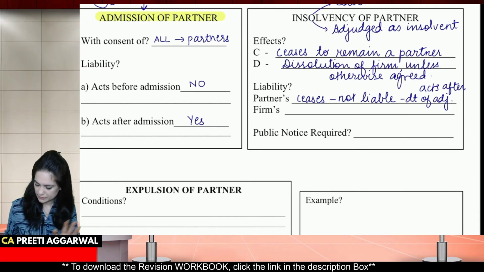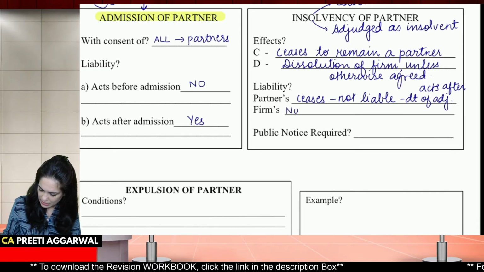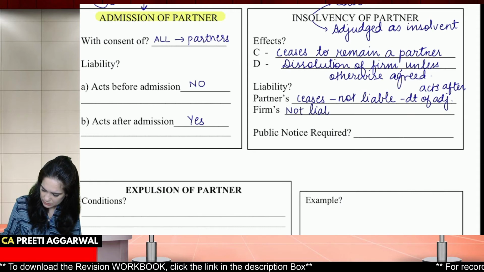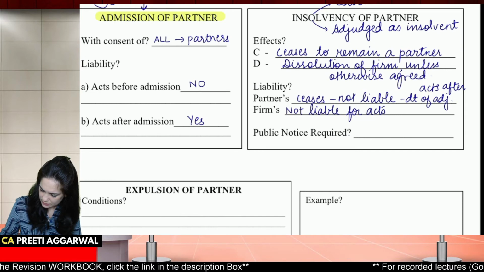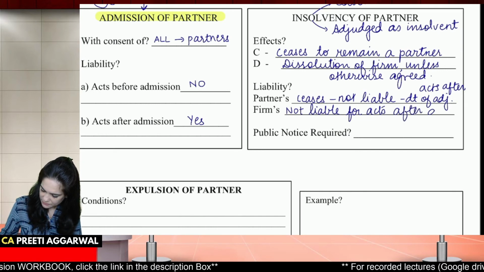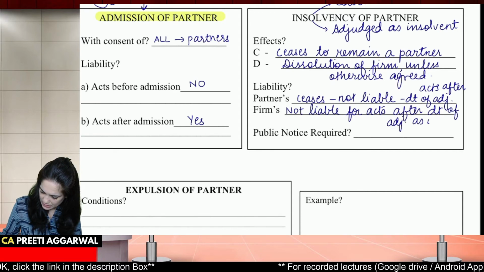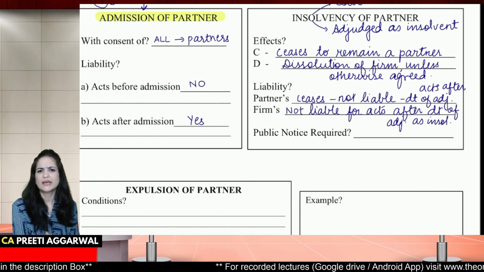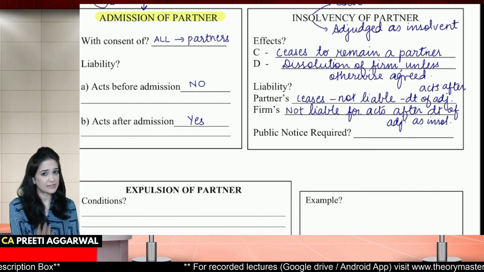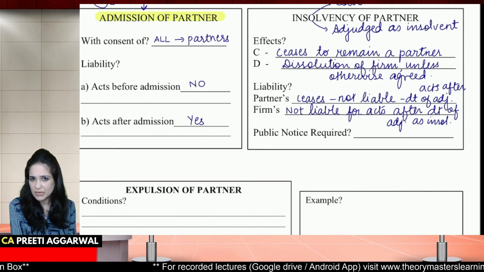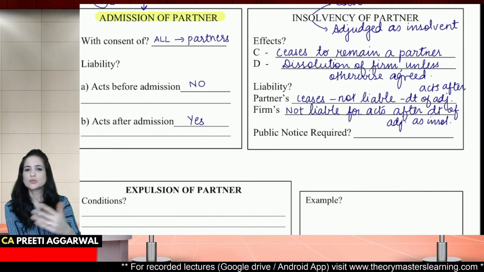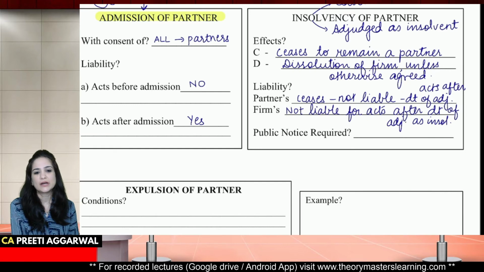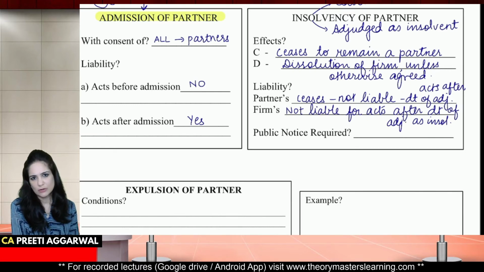Even the firm is not liable for acts after the date of him being adjudged insolvent.